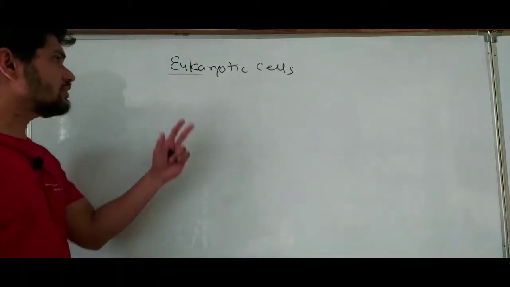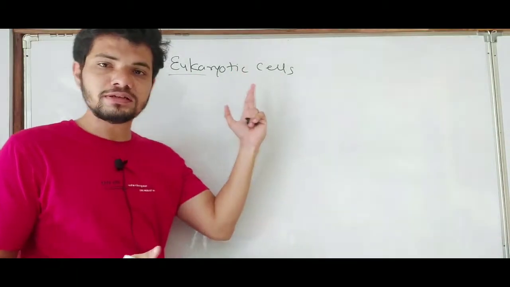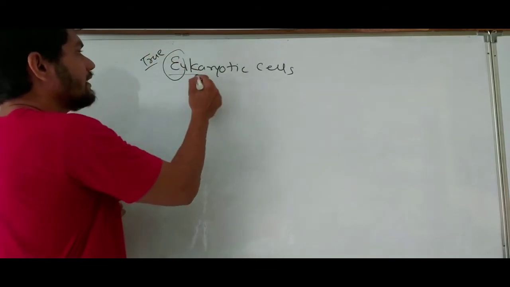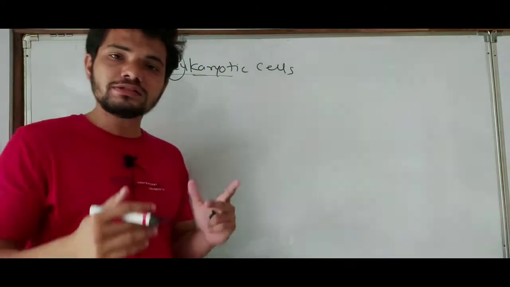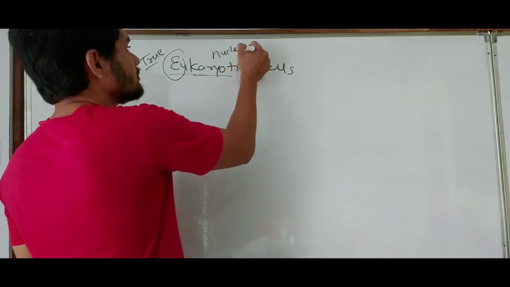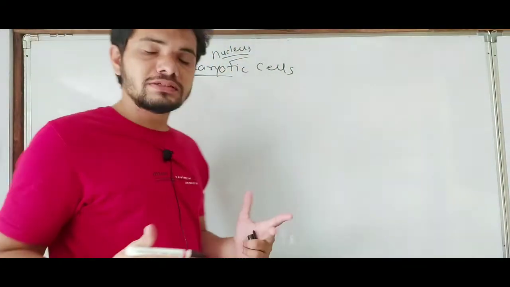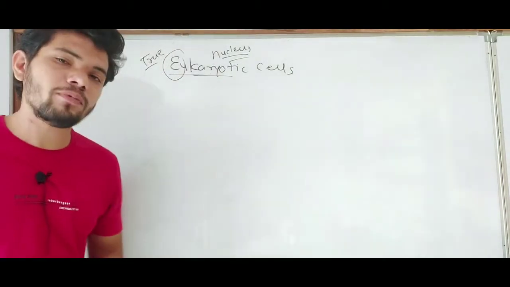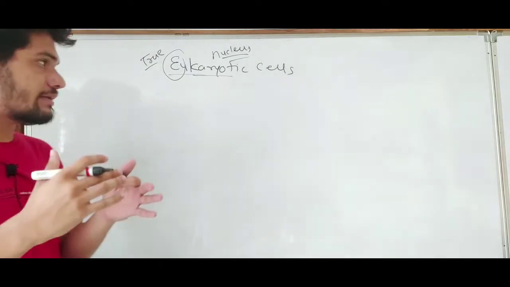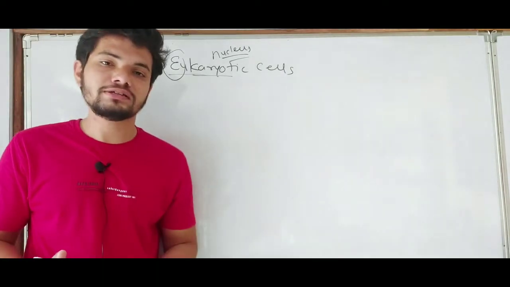As the name suggests, eukaryotic, where eu means true and karyon means nucleus, so they contain a true nucleus. The cells which contain a true type of nucleus are known as eukaryotic cells.